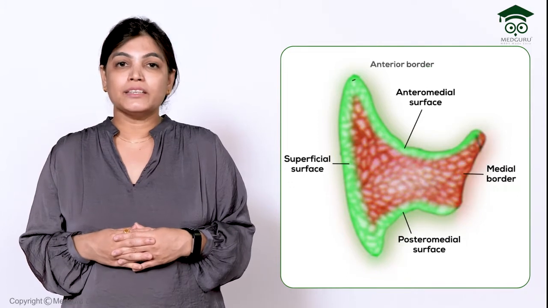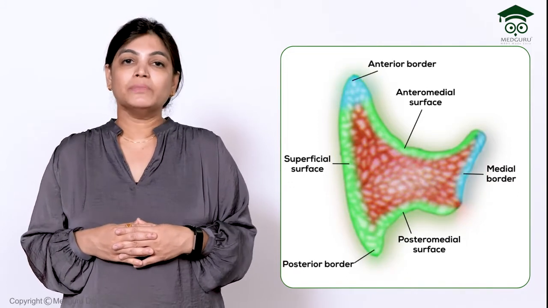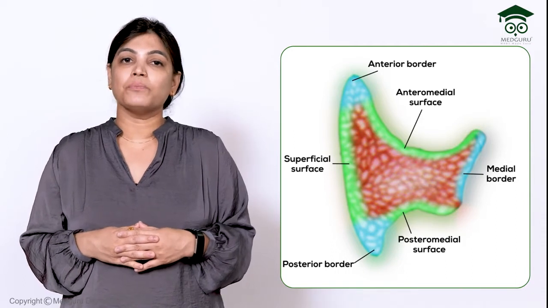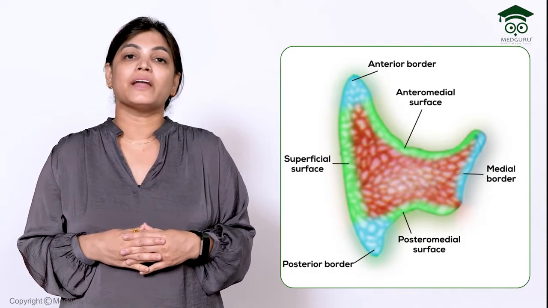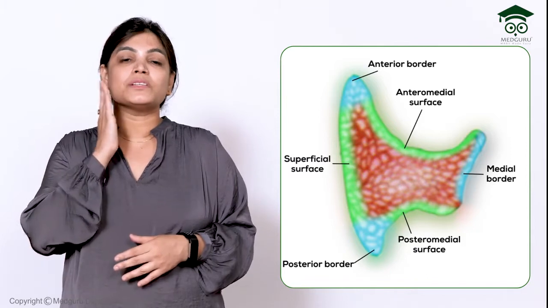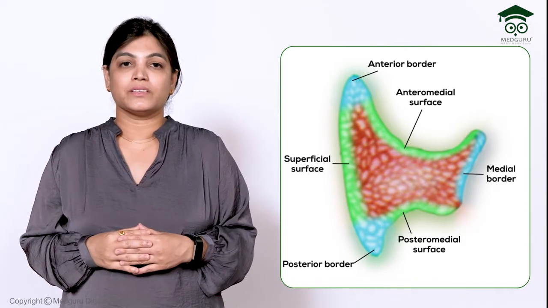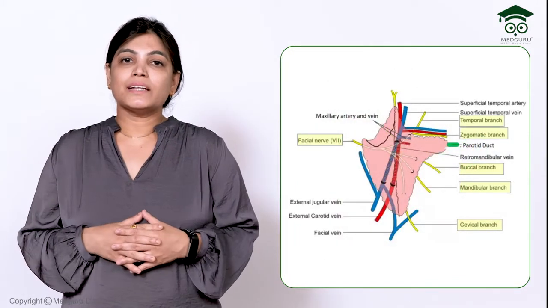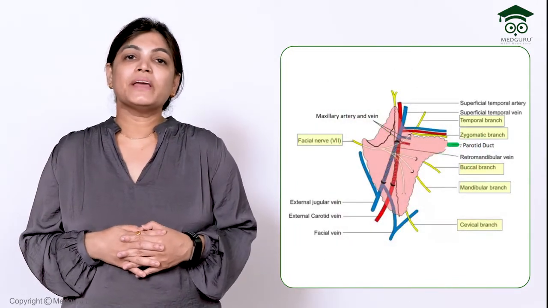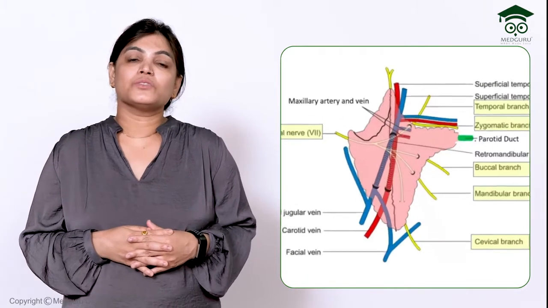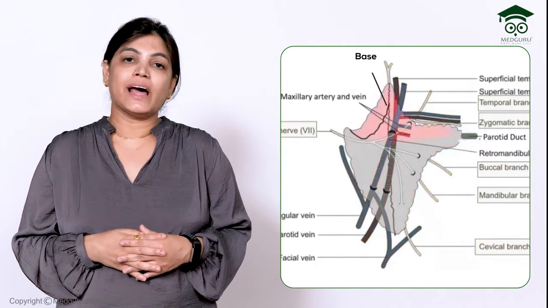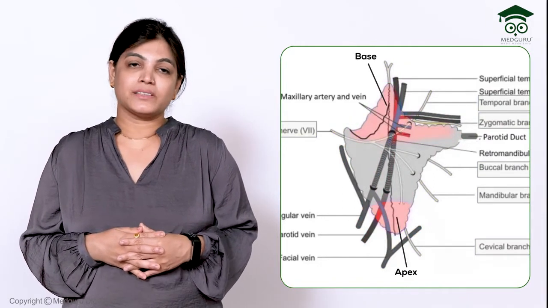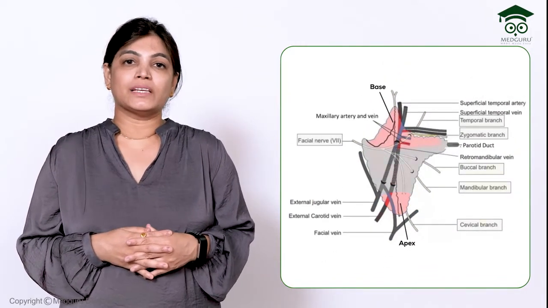It has an anterior border, posterior border and medial border, that is three borders, and three surfaces: the anteromedial, posteromedial and the superficial or lateral surface. After the borders and surfaces, we also have a base and apex in the parotid gland. The superior aspect of the parotid gland is called the base and the inferior aspect is called the apex.